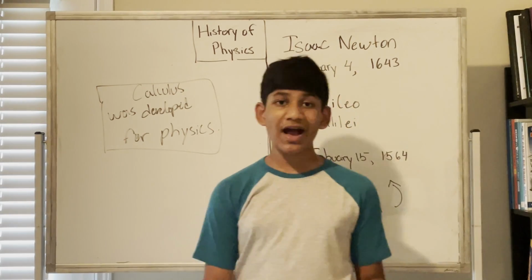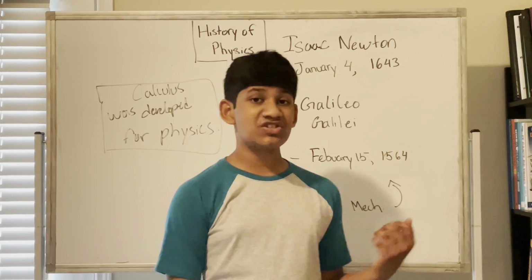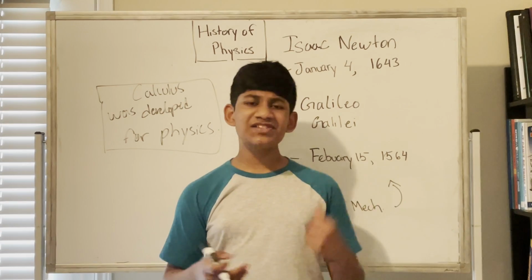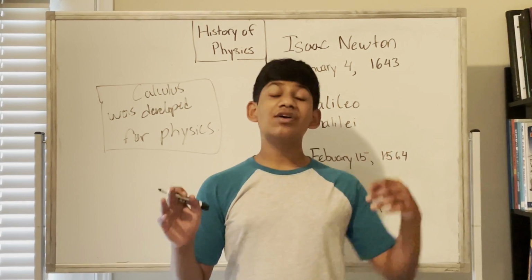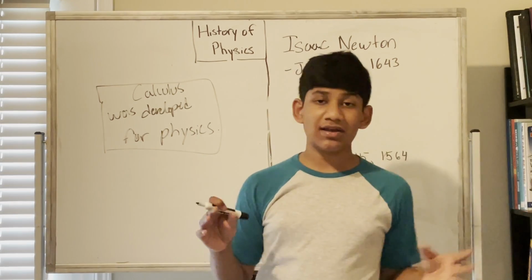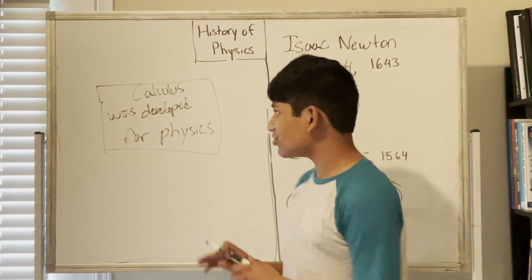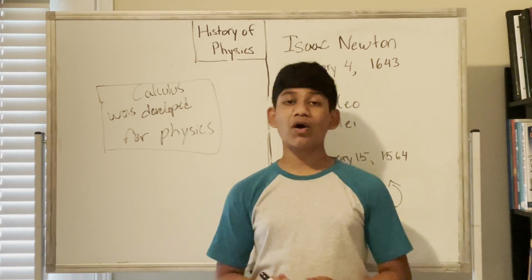Now, it's important to realize that Isaac Newton didn't just develop calculus. Gottfried Leibniz in Germany also developed calculus, but they didn't work together, because Isaac Newton worked a lot in isolation, and he worked a lot singularly. So they both developed it independently at nearly the same time, which is pretty interesting. So calculus was also developed for physics. Isaac Newton called it fluxions.